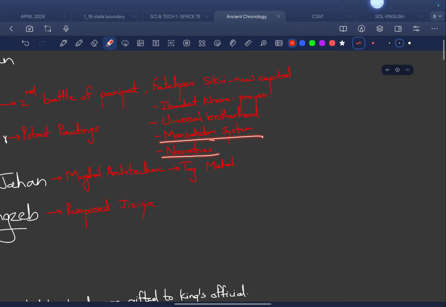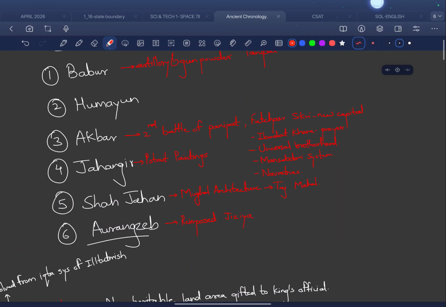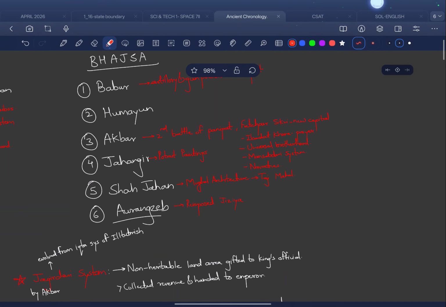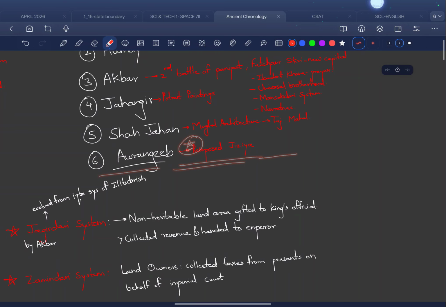Then we have the Navratnas. Everybody knows about the Navratnas. Then after Akbar we have Jahangir. Jahangir is well known for his portrait paintings. This was the zenith of Mughal architecture. Then we have Shah Jahan. Shah Jahan is specifically known for his Mughal architecture, and the prime example is the Taj Mahal. And then we have Aurangzeb.